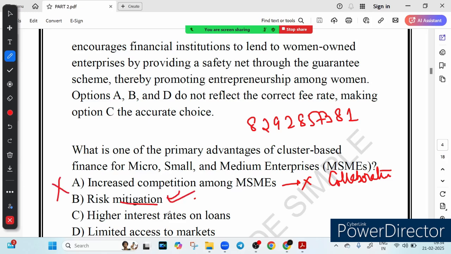Risk mitigation. Yes, this is correct. Cluster based financing helps reduce risk. How does it mitigate risk? It mitigates risk by bringing MSMEs together, through collaboration. Just now I have told you.